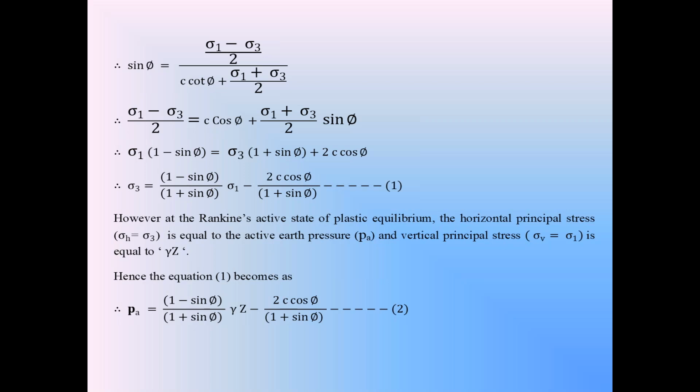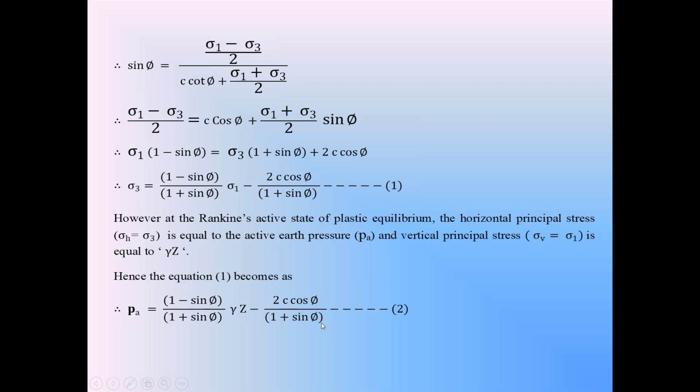But you know that this vertical stress sigma 1 is sigma v, that is gamma z, because the element is at a depth z from the top of the backfill. The vertical stress sigma 1 is equal to gamma z. So in the cohesive backfill, the active earth pressure is given by PA is equal to (1 minus sin phi) by (1 plus sin phi) into gamma z minus 2c cos phi by (1 plus sin phi).